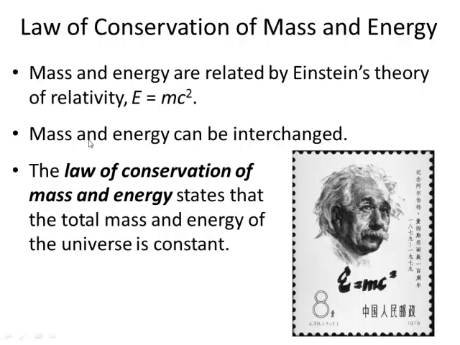So mass and energy can be interchanged. One of the things I like to say is that all matter is compressed energy. So if you take energy and you compress it and compress it and compress it, eventually you'll get to matter. So that's all matter is. It's just compressed energy. So now we have the law of conservation of mass and energy. Okay, we no longer have just mass or just energy, and it states that the total mass and energy of the universe is constant. There's no loss. It's constant. The whole thing is constant.